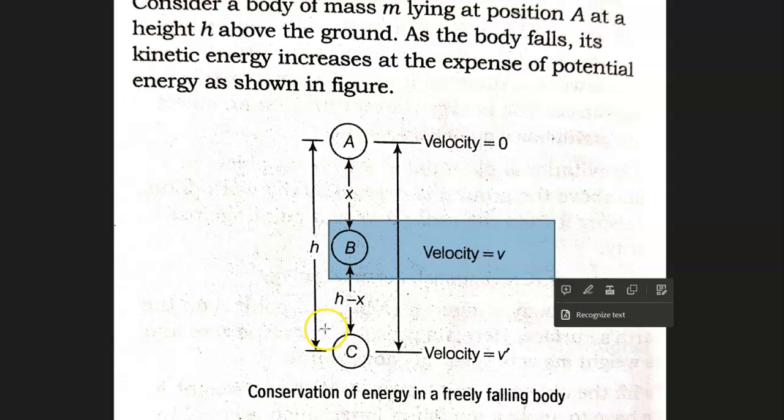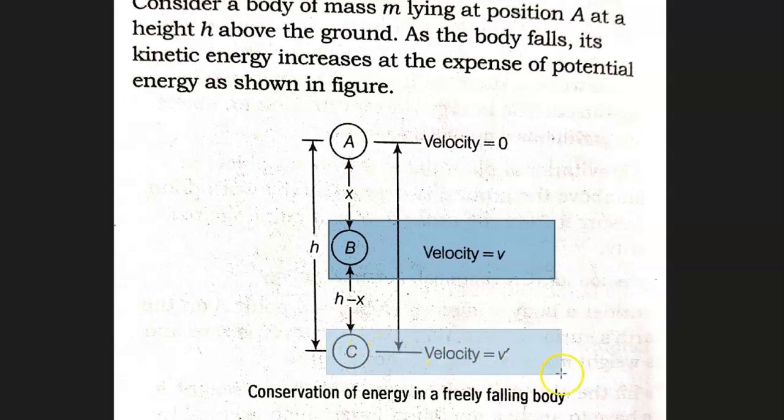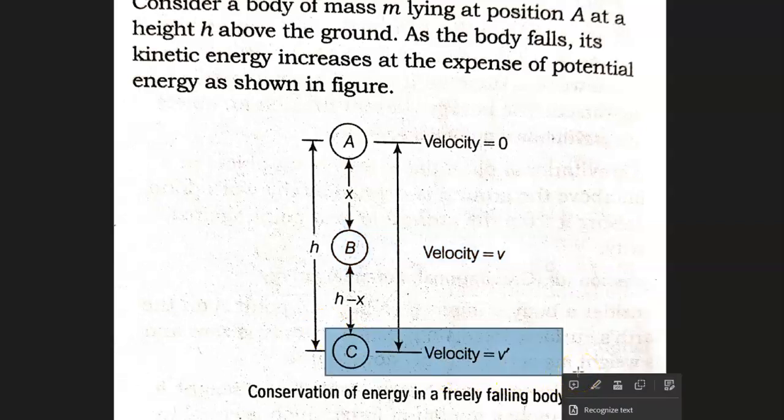And at the end, when it is striking the ground at point C, we take its velocity to be v dash. The distance through which the object falls from A to B is x. So, the distance from B to C will be h minus x, because the total height from the ground level is h.